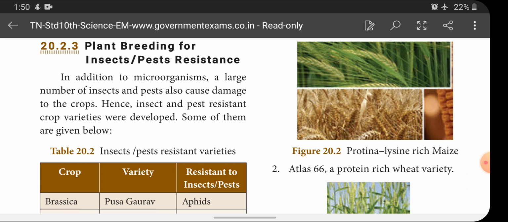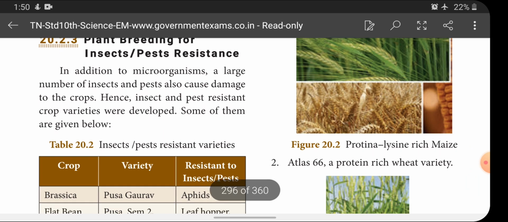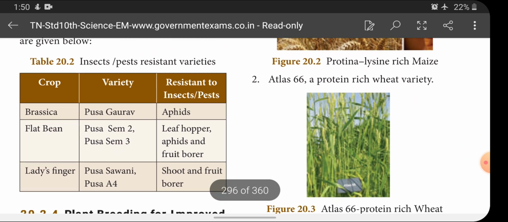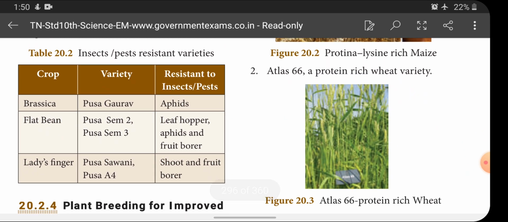In addition to microorganisms, a large number of insects and pests also cause damage to the crops. Okay, not only the microorganisms which cause diseases in plants, but also a large number of insects and pests cause damage in the crops. Hence, insect and pest resistant crop varieties were developed. Some of them are given below. As with disease resistant varieties, here pest and insect resistant varieties are given.